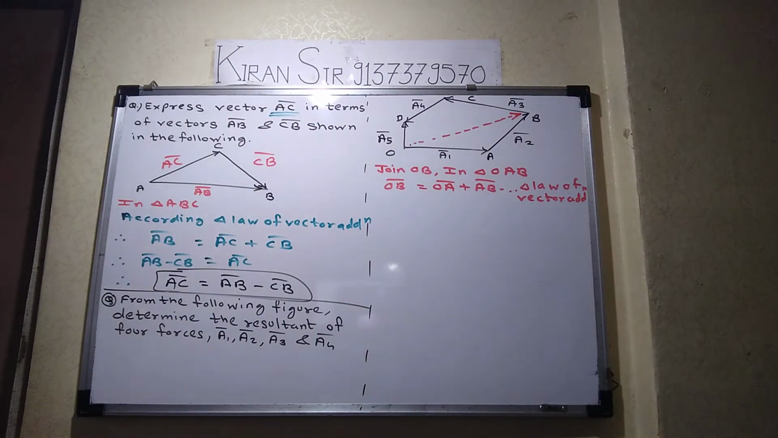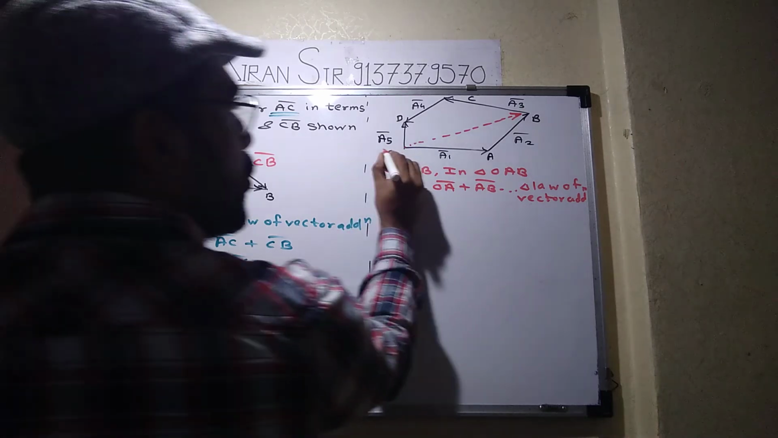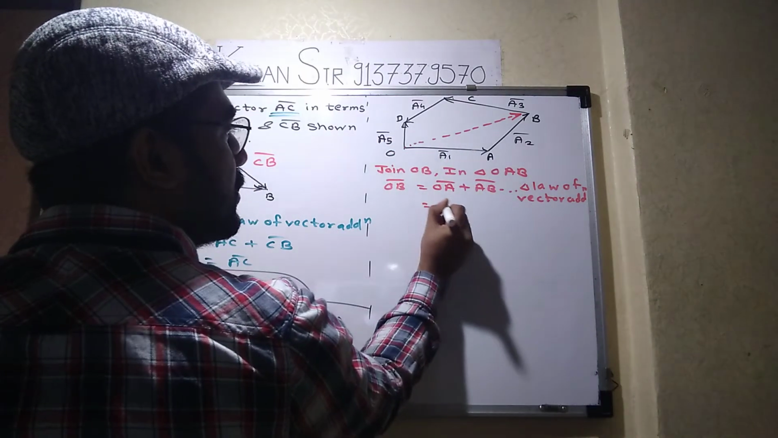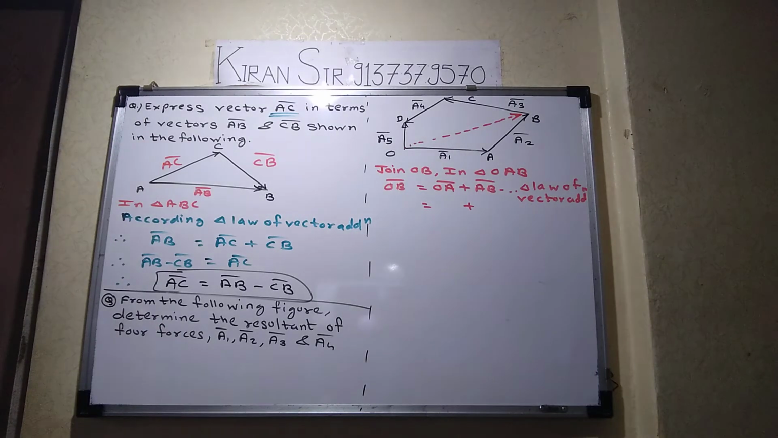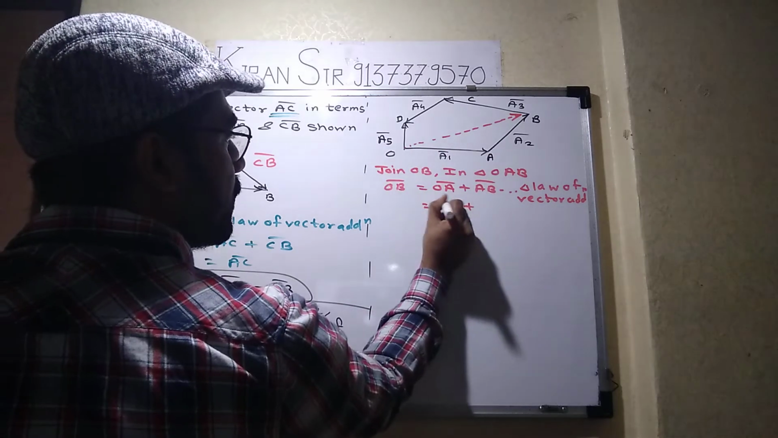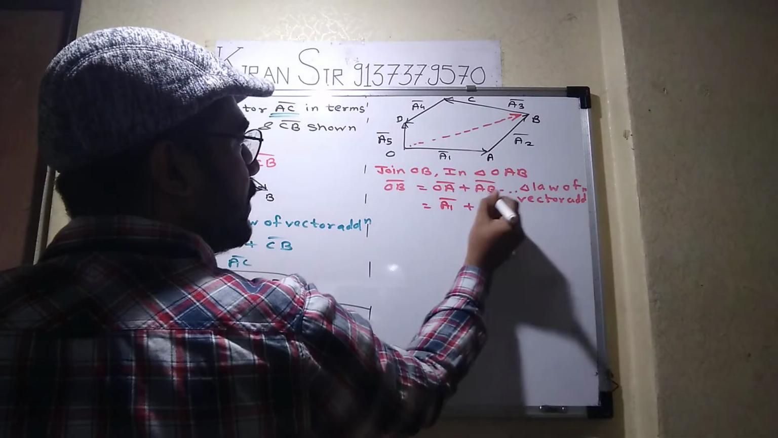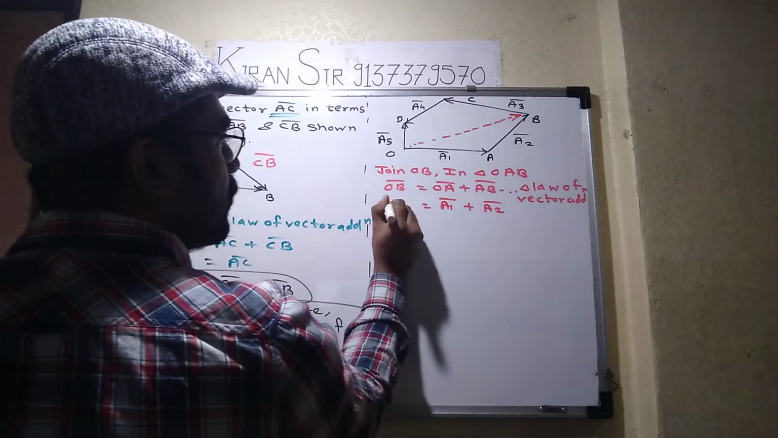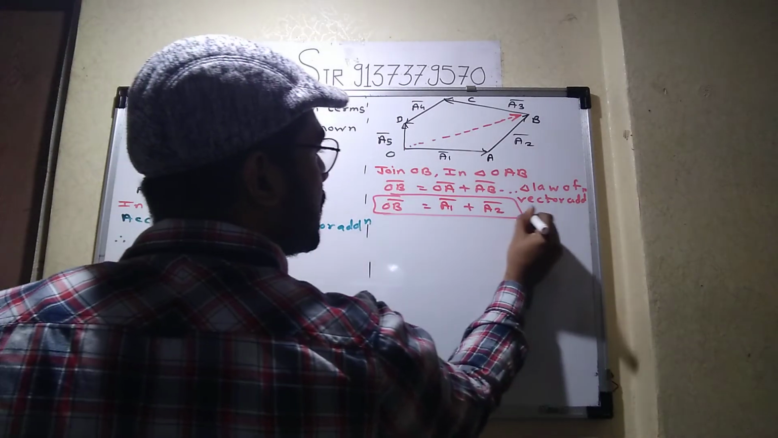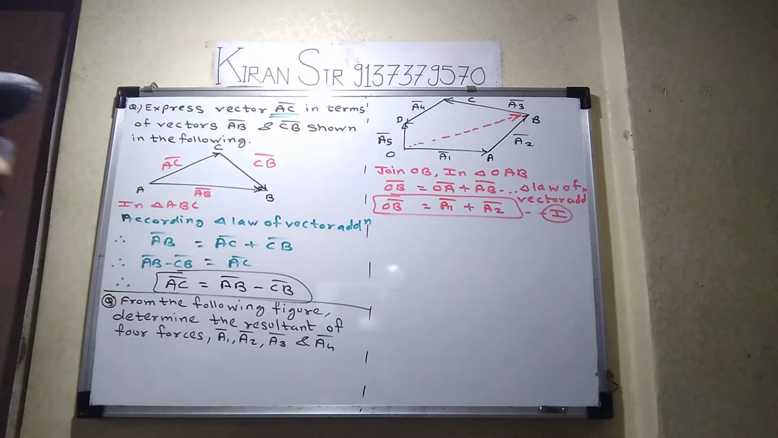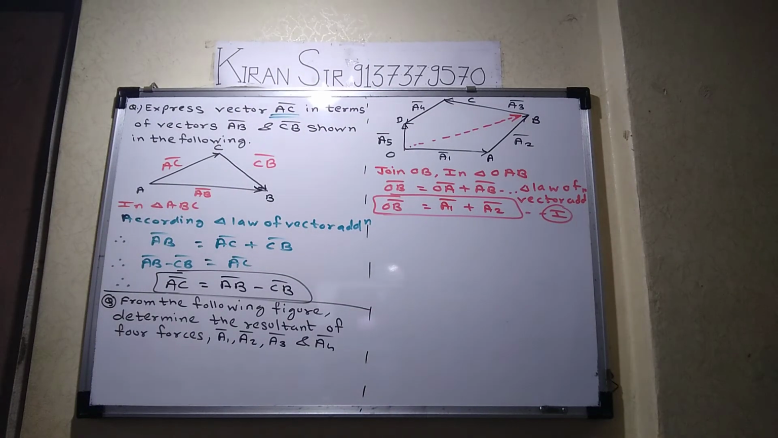So, Tazin, along OA bar, which vector is there? In the diagram, which vector is there? A1 bar. And along AB bar, which vector is there? A2 bar. So we got OB bar equal to A1 bar plus A2 bar. Say number 1. Okay. Now we will go further.